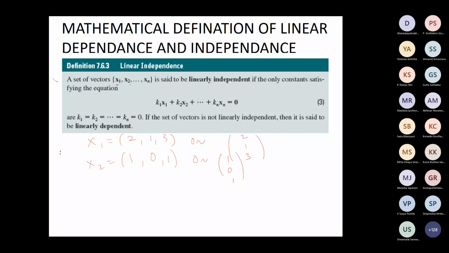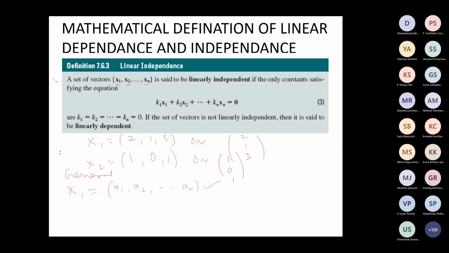So vector here means x has n components. Let us say in general, how do you write x? You can write it as a1, a2, etc., an, or you can write it as a column a1, a2, etc., an. That's the understanding.